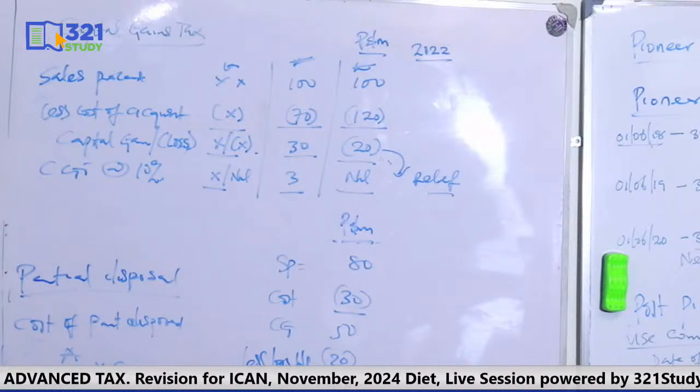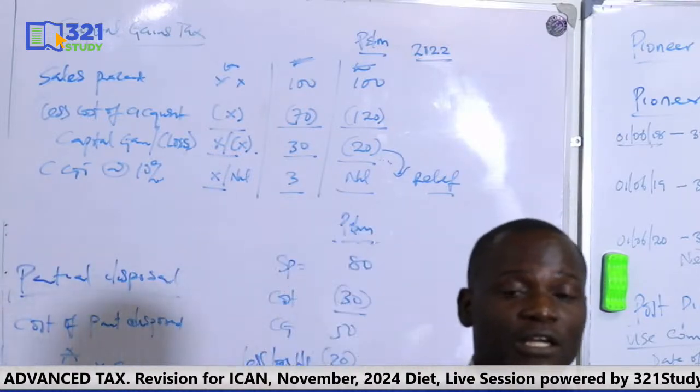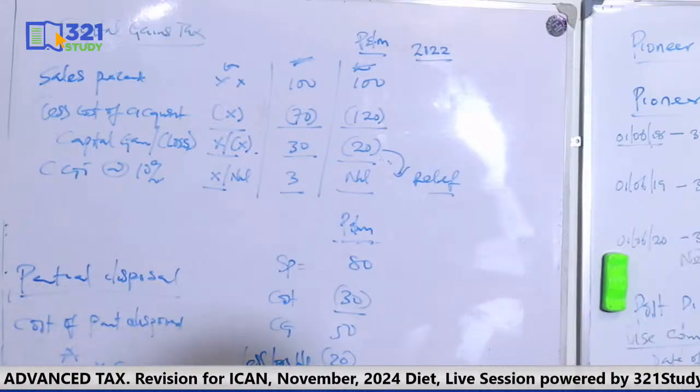If it is partial disposal, then you must use this formula. If it is a partial disposal question, you must use the formula to get the cost of the part disposed. Okay? Take note of that.